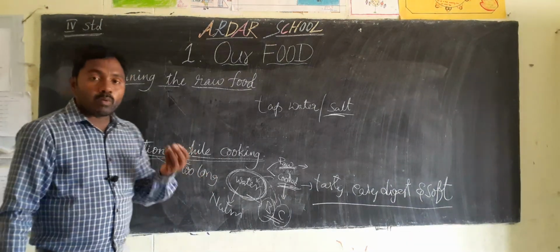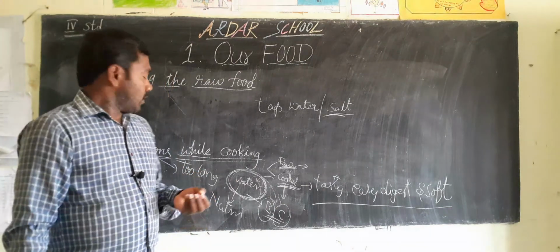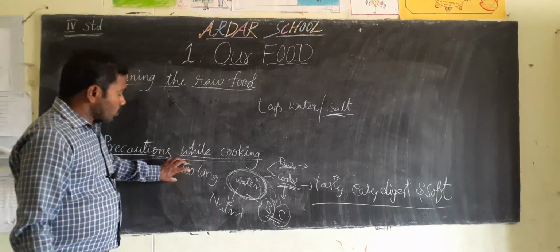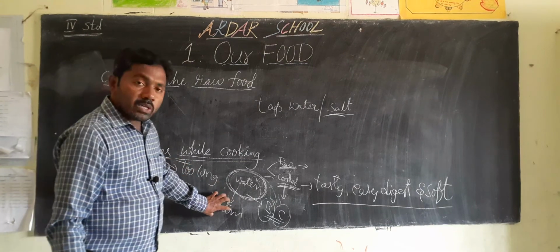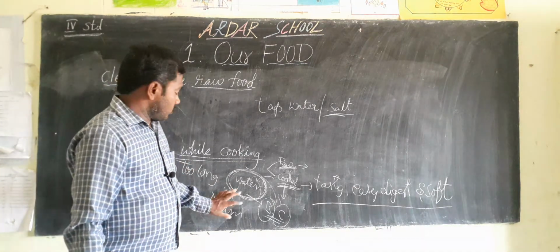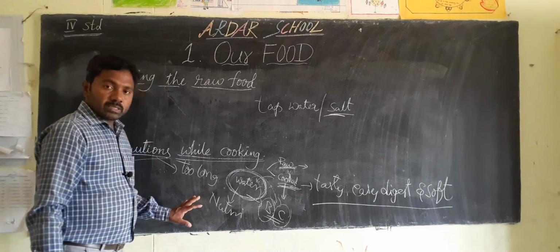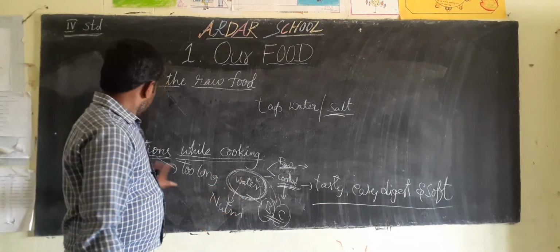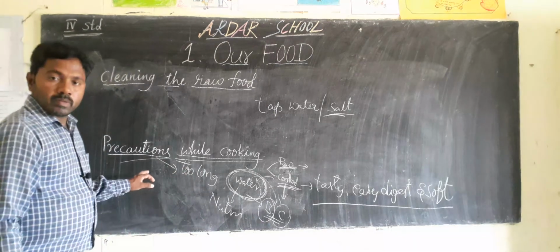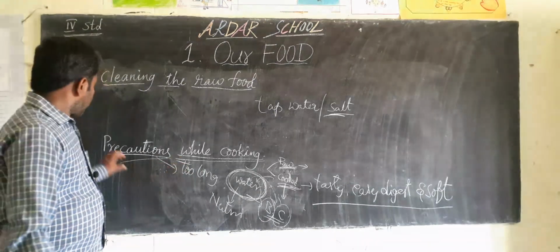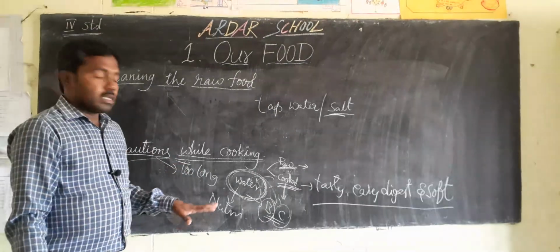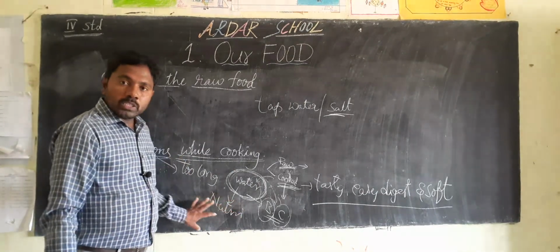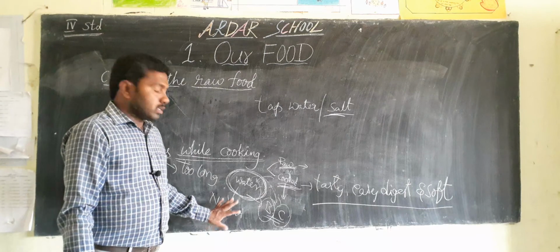Don't overcook or fry, because if you fry or overcook, we lose the nutrients. That's why we maintain some proper precautions while cooking. When we follow the precautions, we get the proper nutrients and we don't lose them.